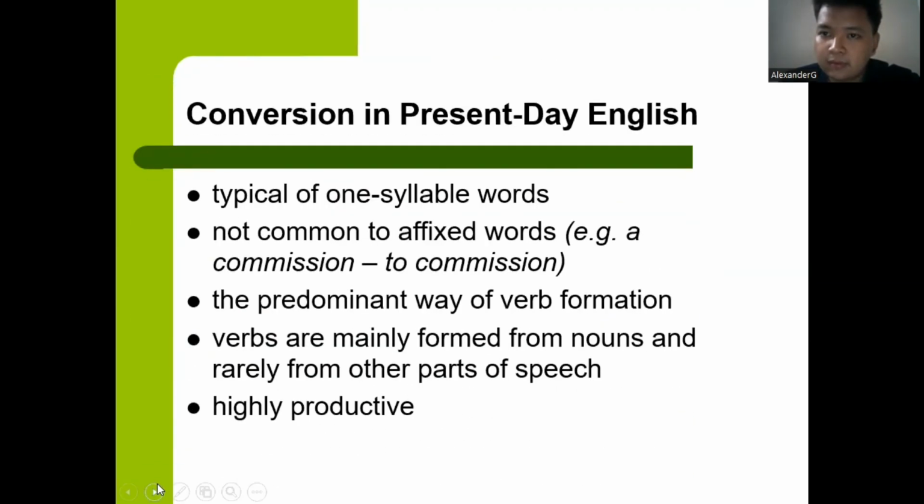Conversion in present-day English is typical of one-syllable words and not common to polysyllabic words. For example, a commission becomes to commission. Then, it is the predominant way of formation of verbs, which are mainly formed from nouns and rarely from other parts of speech. And the last is that it is highly productive.